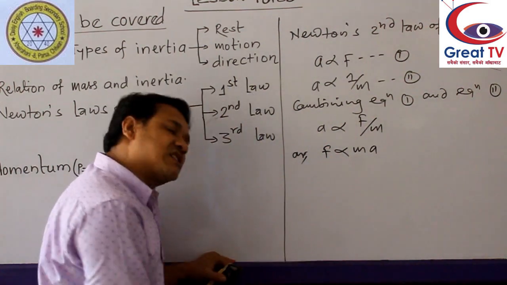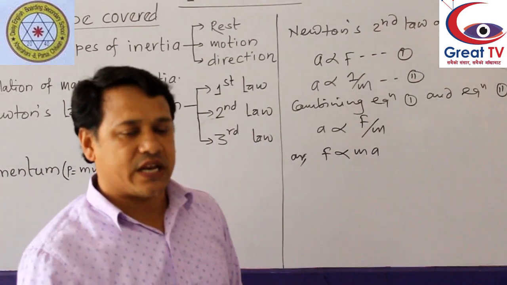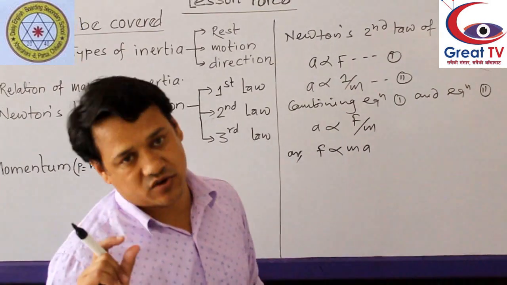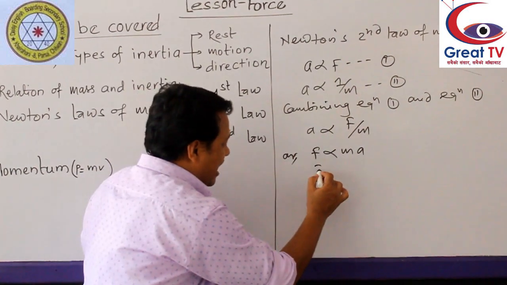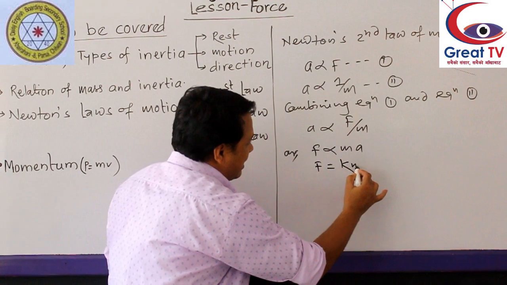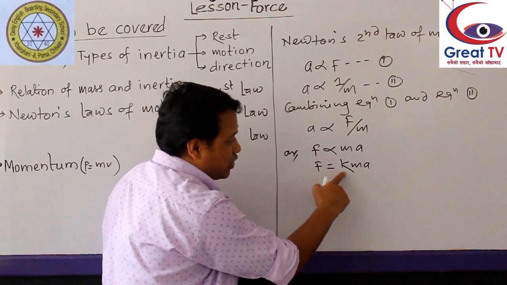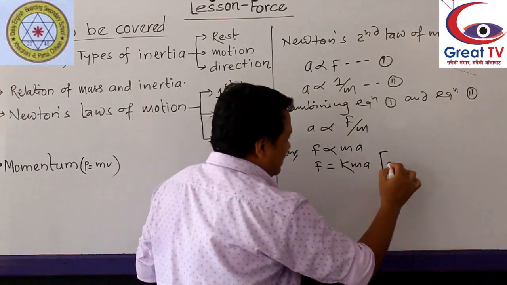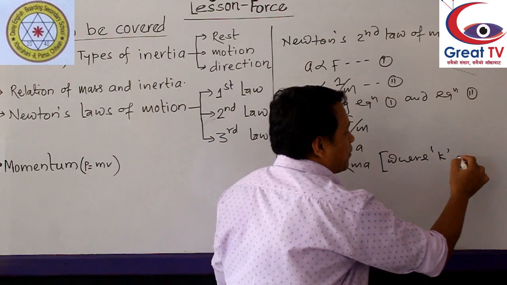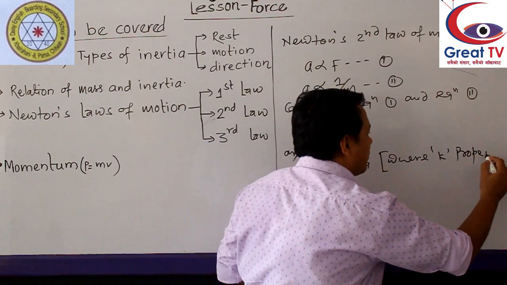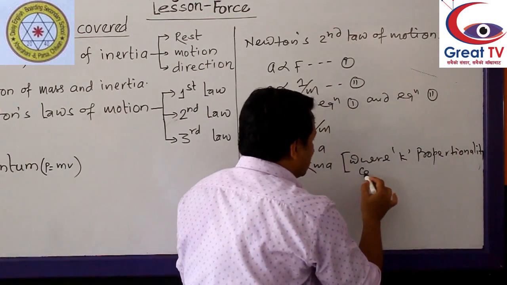There is a proportional sign. To change this proportional sign into an equal sign, we have to keep one constant term. Here we use k as the constant term. That's why F equals k m a. To change the proportional sign into an equal sign, we use this k term where k is the proportionality constant.